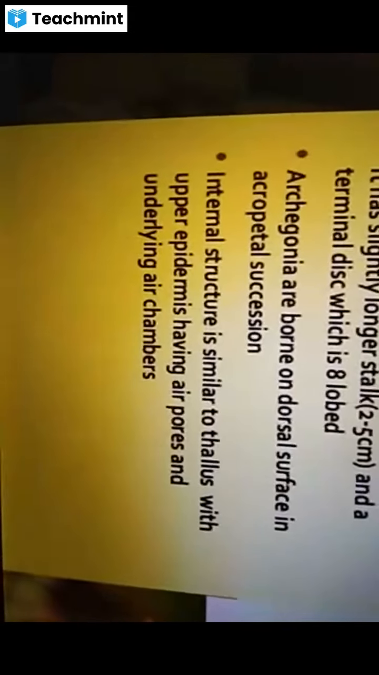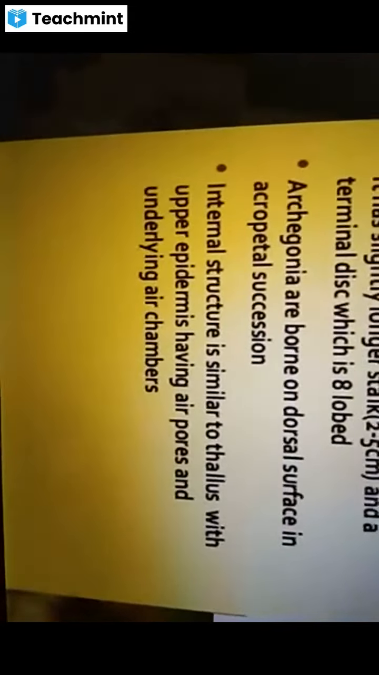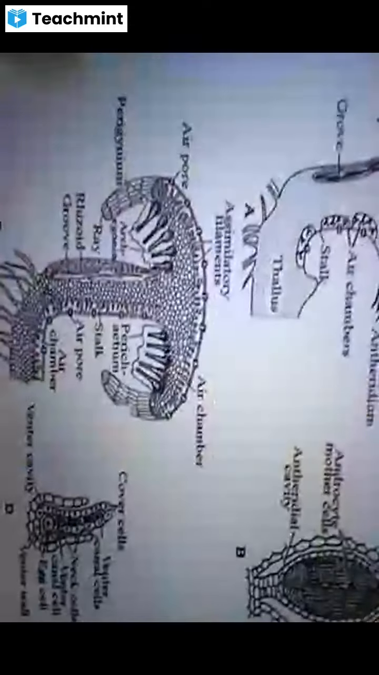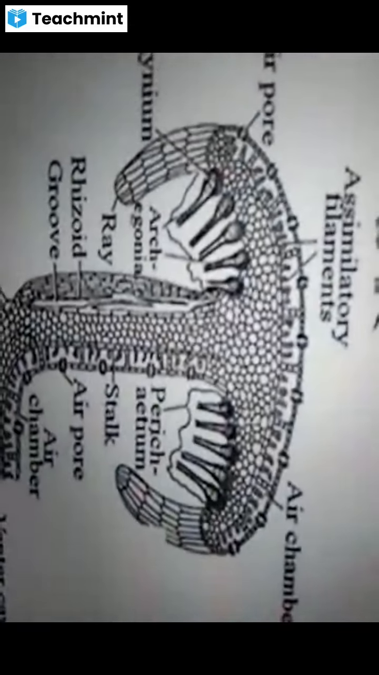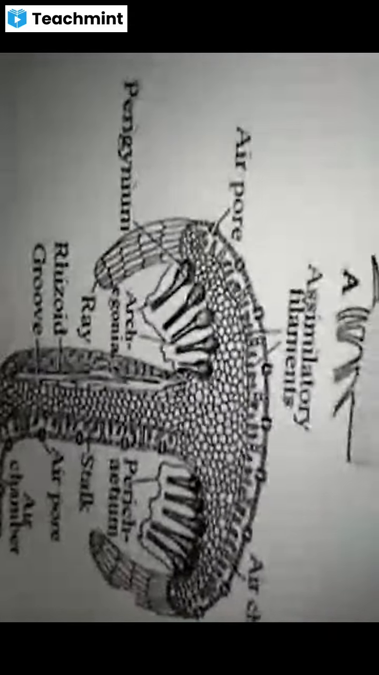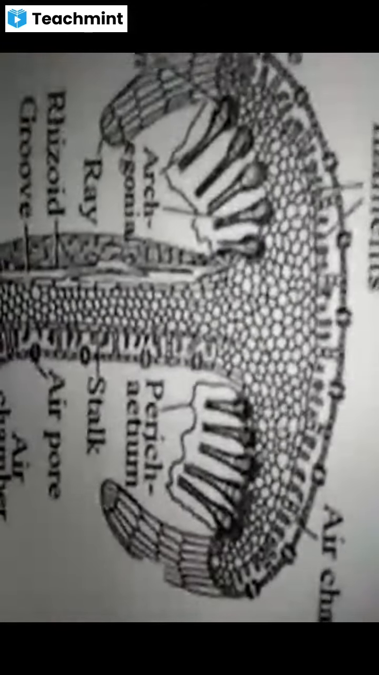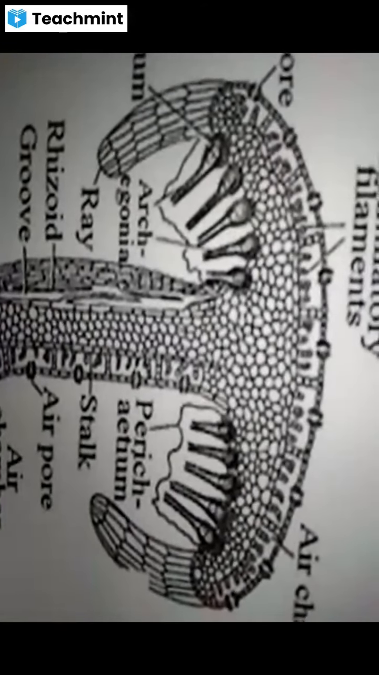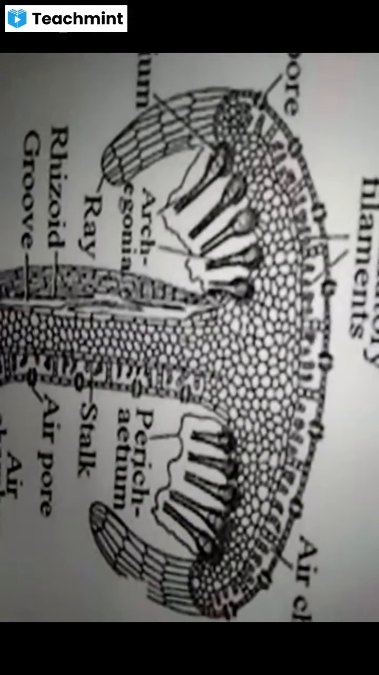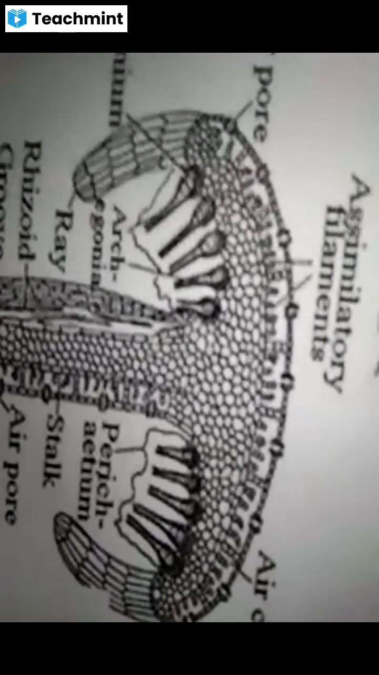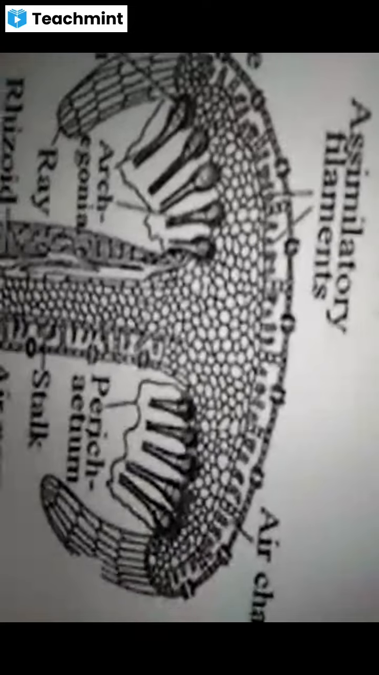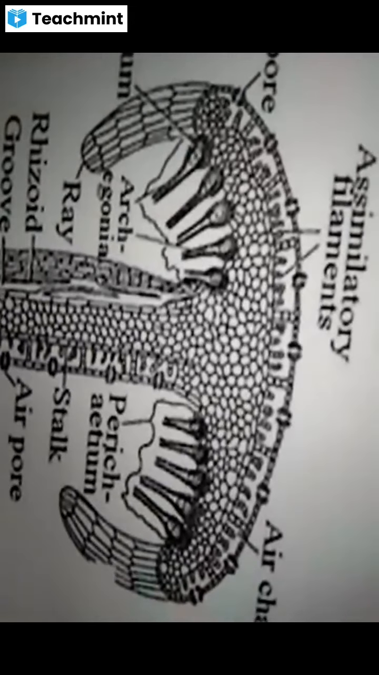And the internal structure is similar to the thallus, with upper epidermis having air pores and underlying air chambers. You can observe it here. Acropetal succession means the younger and smaller ones lie in the center, and the larger and matured archegonia are present at the edge.